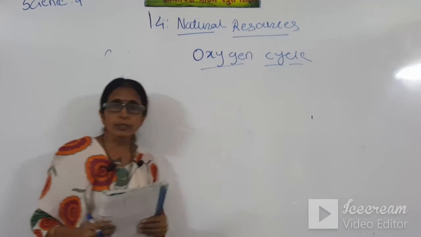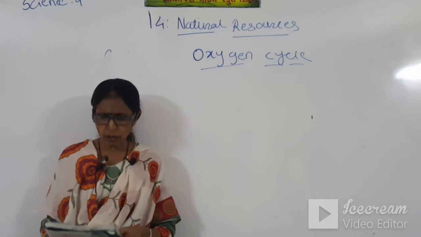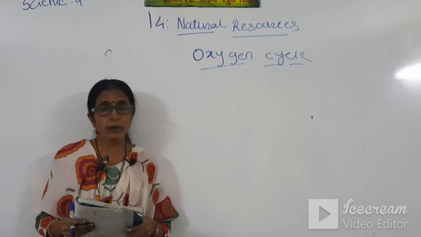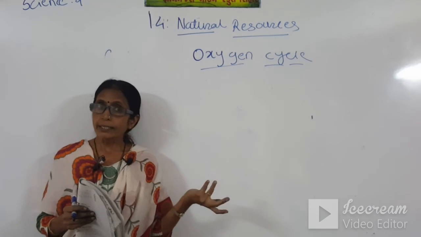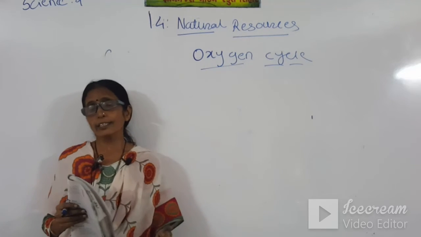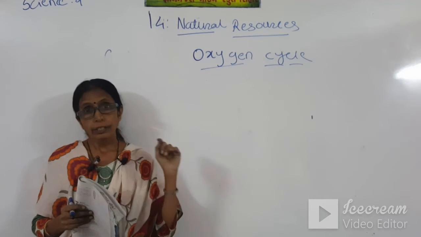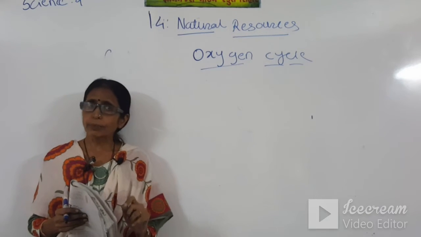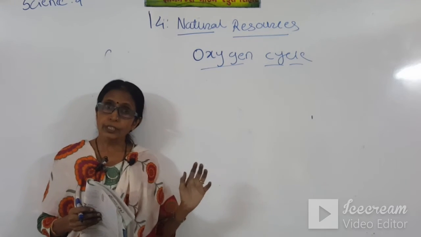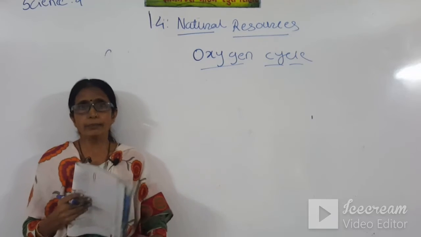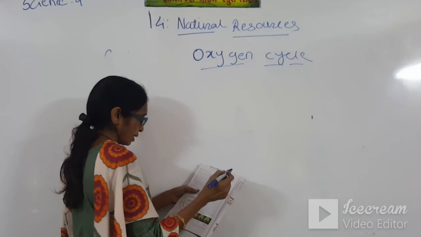This is also one of the very important cycles, students, because without oxygen, without air, and especially without oxygen, the animals or plants can't live. For photosynthesis, the plant uses CO2, but for respiration they use O2, and the rate of respiration is very less. So the byproduct in the photosynthesis is O2, and it is utilized by us. Okay, oxygen cycle is there.